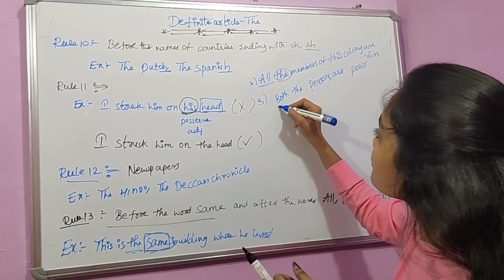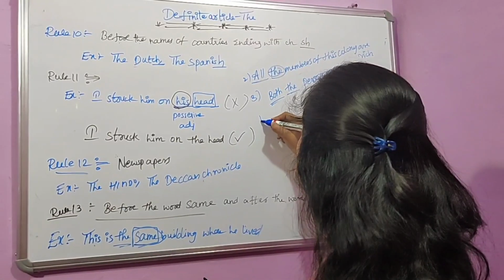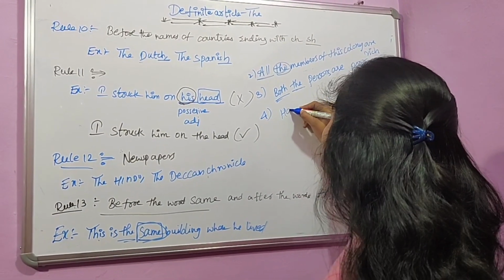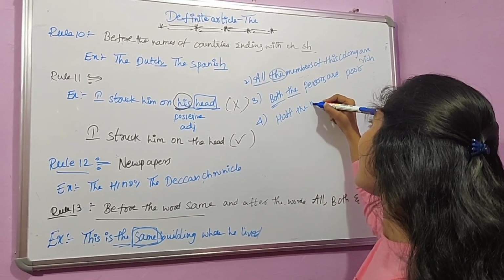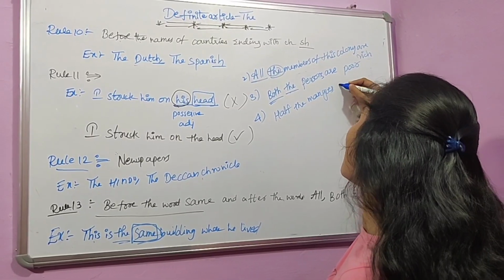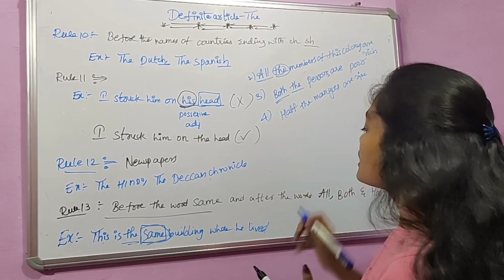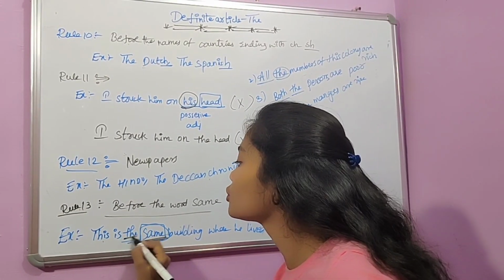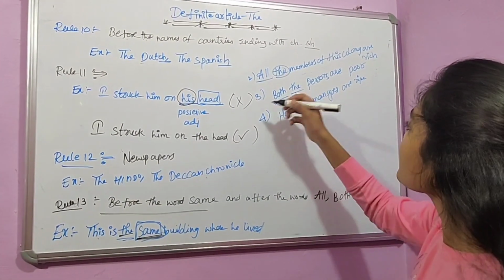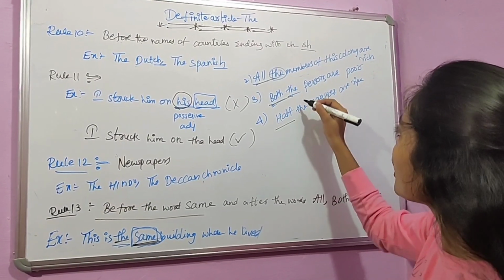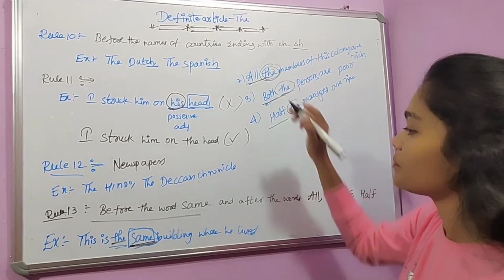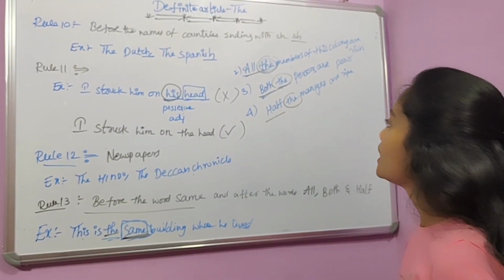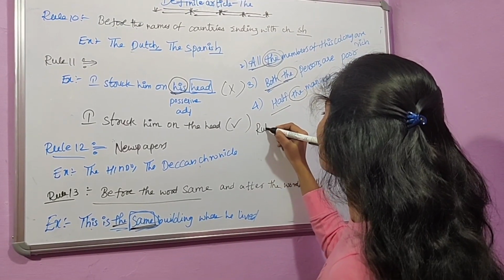Here, after the both, we use the article. And fourth is half. Half the mangoes are red. If you observe these four sentences, before the word same, we have to use the article, and after the words all, both and half, we have to use the article. This is rule 13.